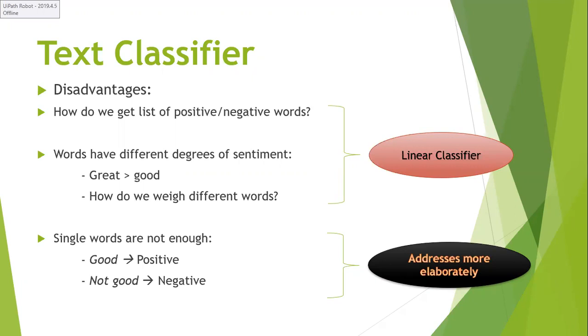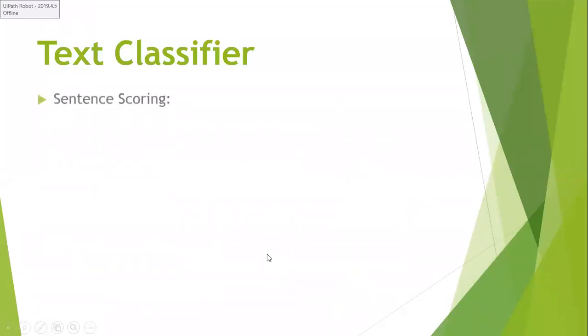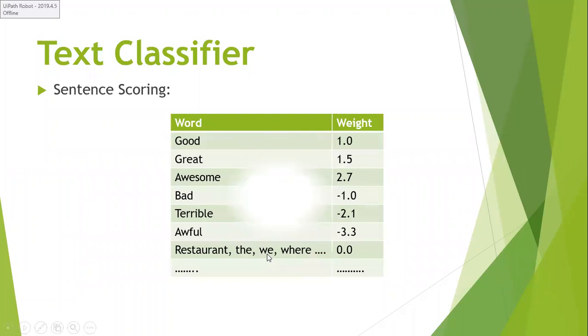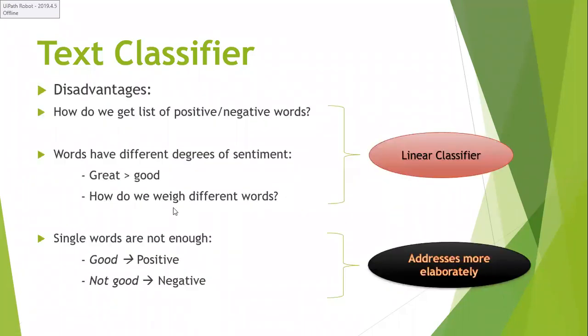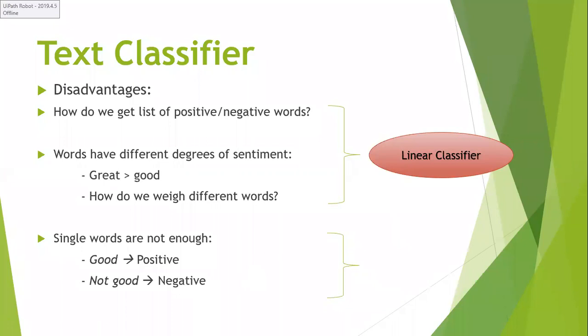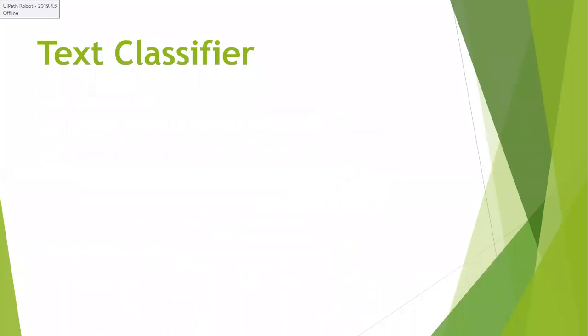First we will see how to overcome the third disadvantage, and then we'll go for the first two. The third disadvantage is going to be solved through the method called sentence scoring.